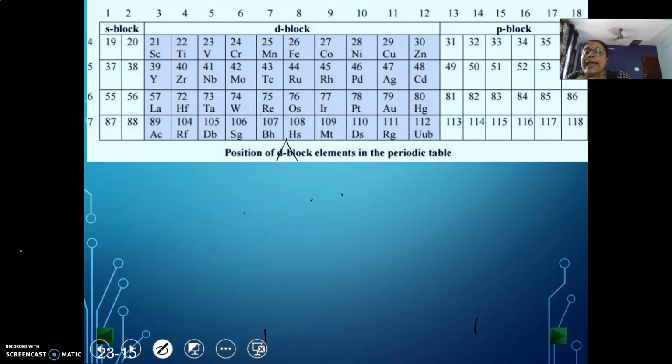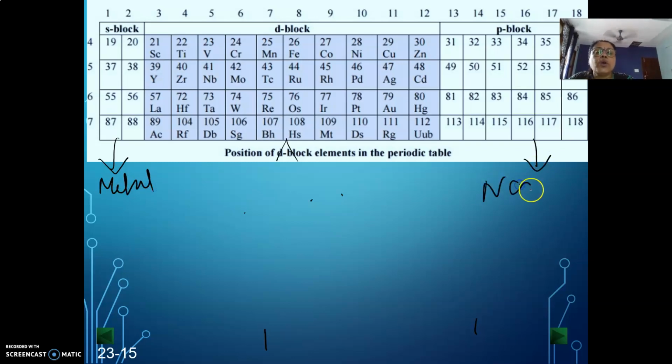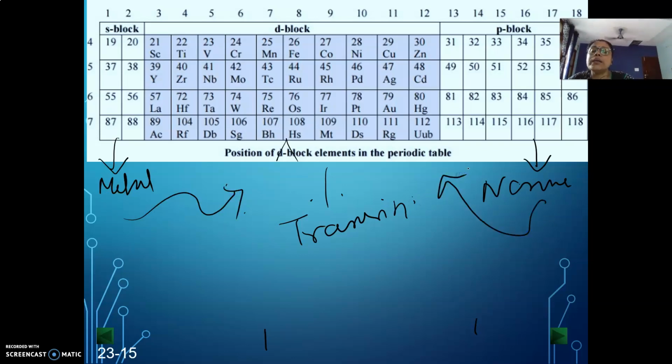Okay, so the S block elements are pure metals and these are pure non-metals. They are called transition elements only because there is a flow of property from the S block and from the P block to the D block. Now, what are S block elements?